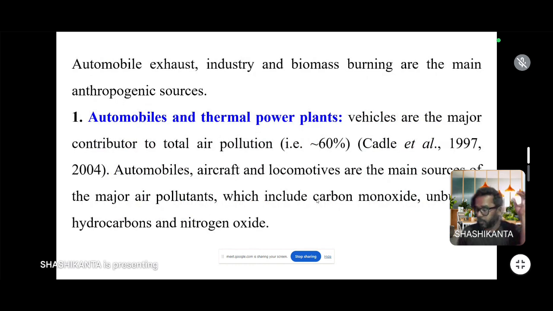Then, what are the factors of air pollution? There are several factors which cause air pollution. Due to these activities, poisonous gases are released to the atmosphere. One factor is automobiles and thermal power plants. Vehicles are a major contributor of total air pollution, about 60%. Automobiles, aircraft, and locomotives are the main sources, releasing carbon monoxide, unburned hydrocarbon, and nitrogen oxides to